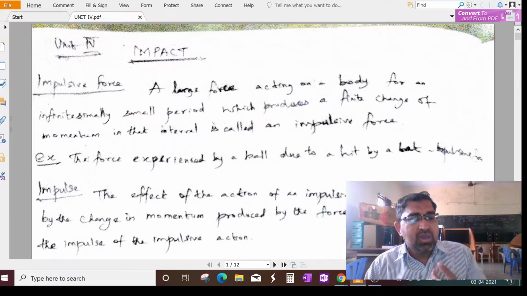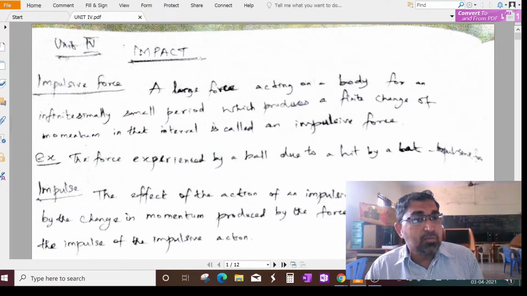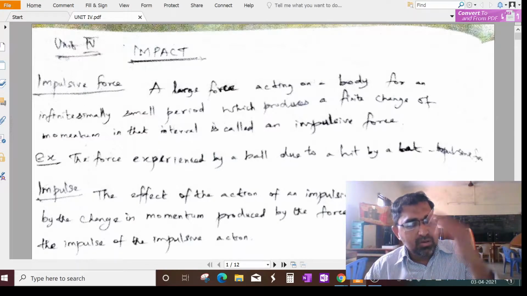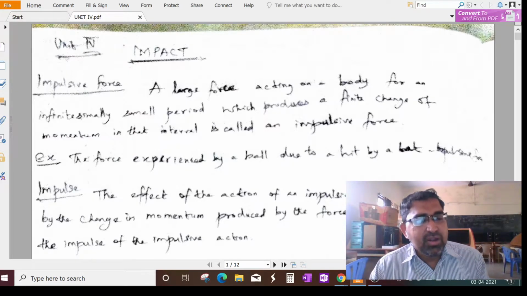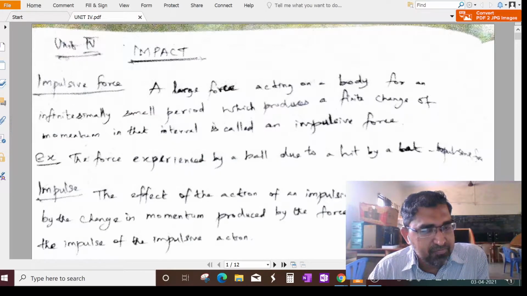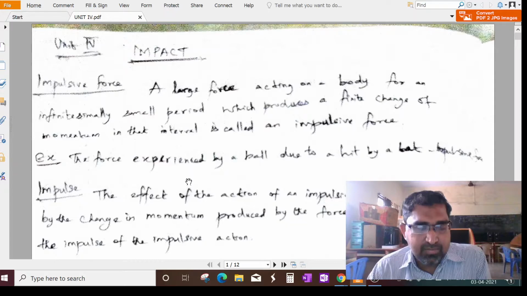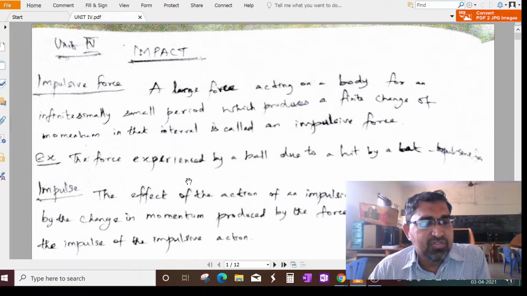Because we give a force by using the bat. Am I right? That force is an impulsive force because that is a huge force. Could you understand this example? A ball hit by a bat is the impulsive force.